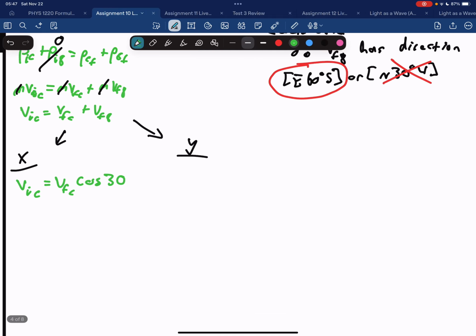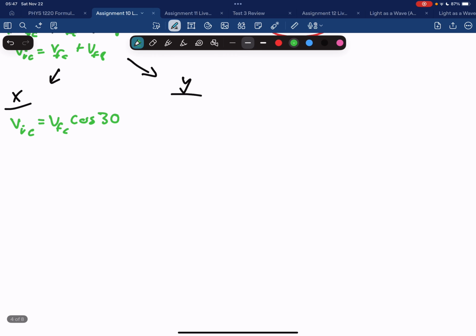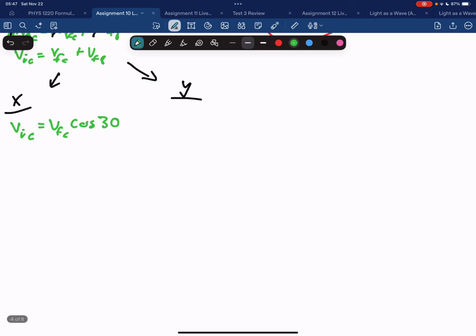So if I were to draw some velocity triangles here, I would get that. Please, if you're not seeing this right away, ask me in class. I will be more than happy to show you with a diagram. So VFC cosine of 30 plus VF8 times the cosine of theta.